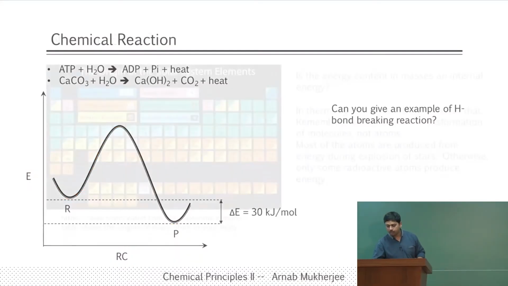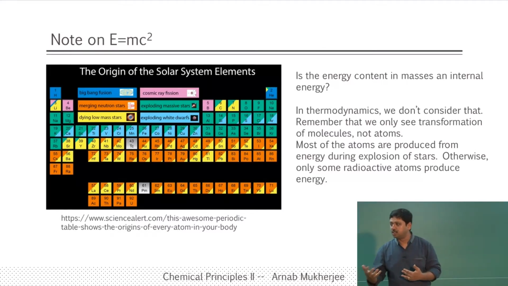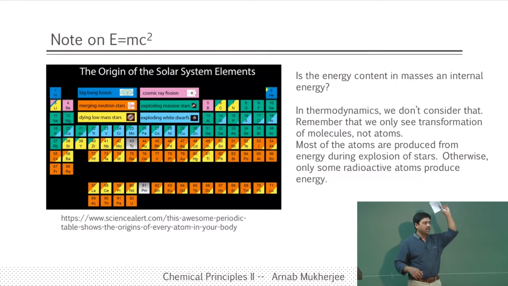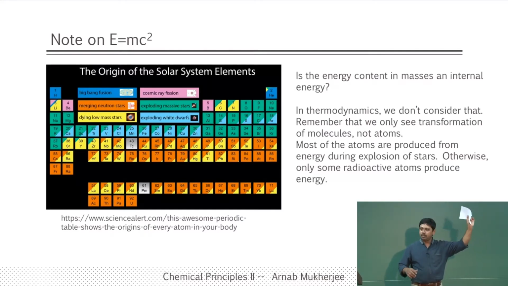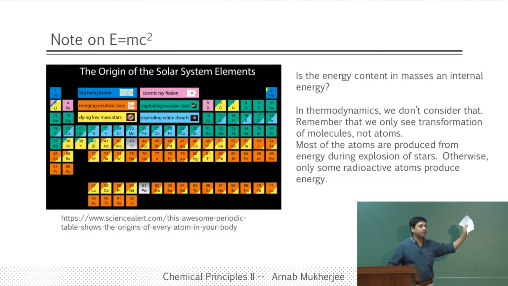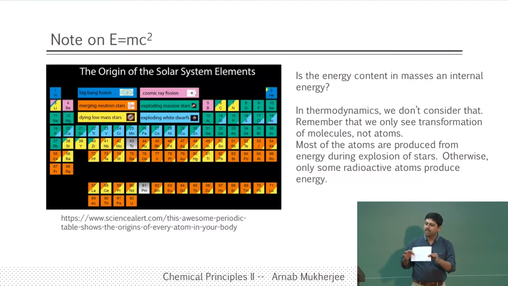One more thing that I should emphasize is the energy that people call mass energy, coming from Einstein's equation E equal to mc square. Just because of the formation of this particular mass, a lot of energy has been used, right. For this much mass, one has used a huge amount of energy: the mass multiplied by c square, where c is the velocity of light. So, you can understand it will be 9 into 10 to the power 16 that I am going to multiply with the mass in order to get the amount of energy. So, do you think we can ever use that energy from the paper?